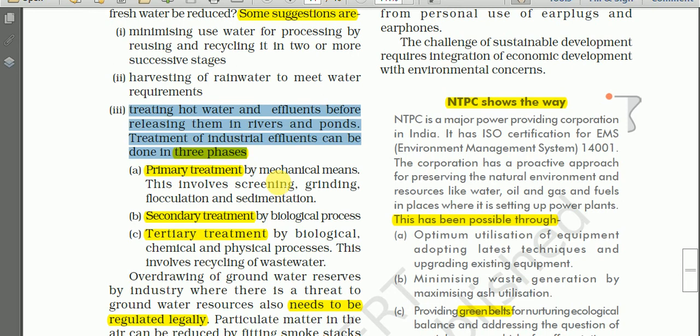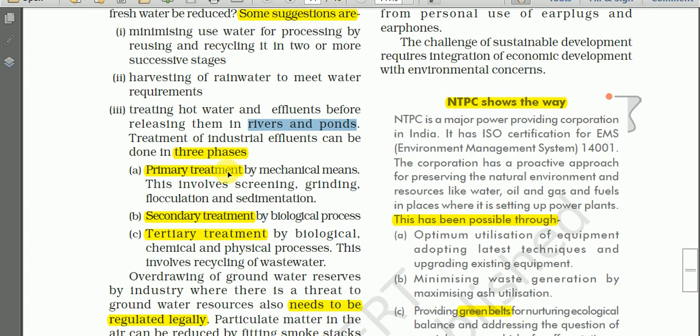At the same time, industries also release effluents, toxic waste matter, and liquids. So before releasing these toxic wastewater and hot water into the rivers and ponds, we must treat it.